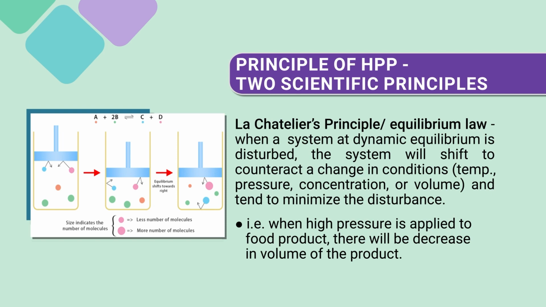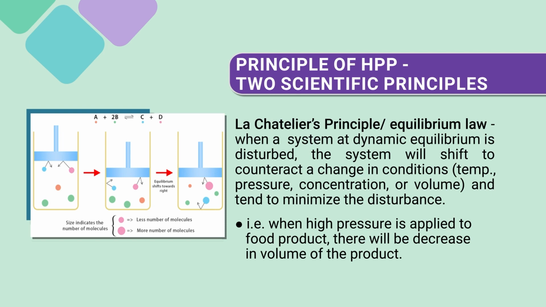how are we disturbing it? We are disturbing it by applying pressure. So if you disturb it, it will shift to counteract the change in the conditions. Those conditions could be temperature, pressure, concentration, or volume. So it will counter the change. Here our major change is pressure, so it will tend to minimize that disturbance. It will ultimately yield a volume that is compressed or decreased. That is how the system will counter that change.